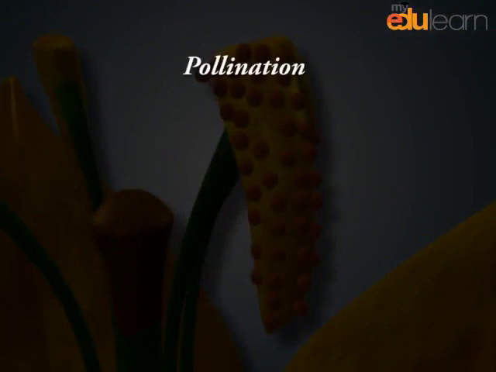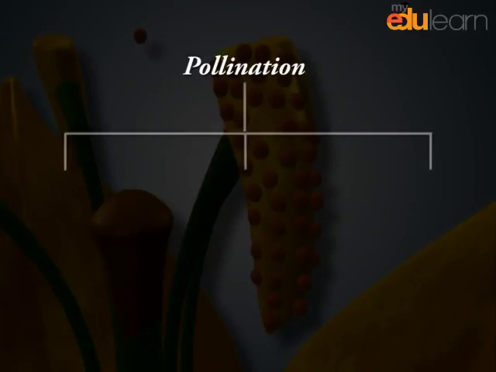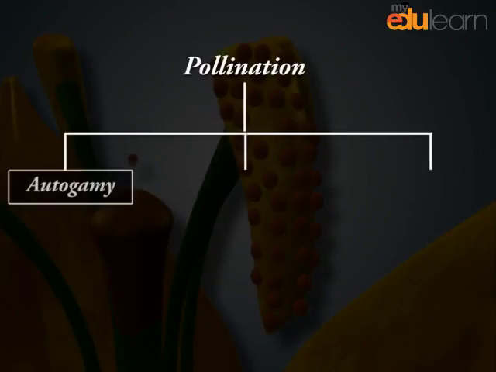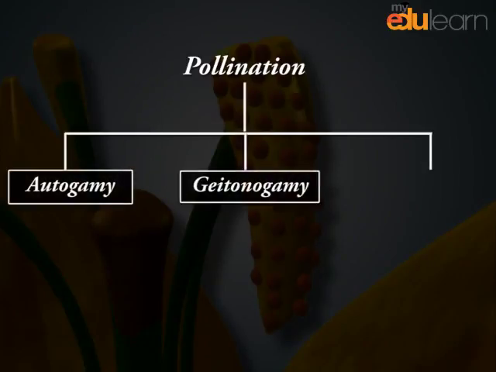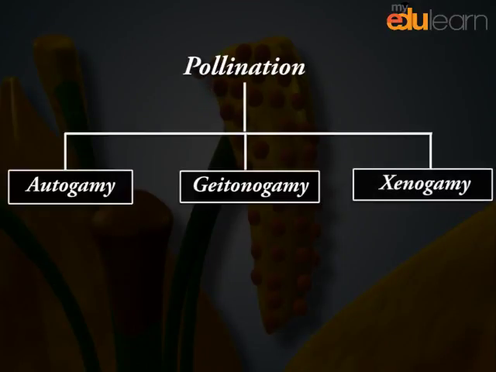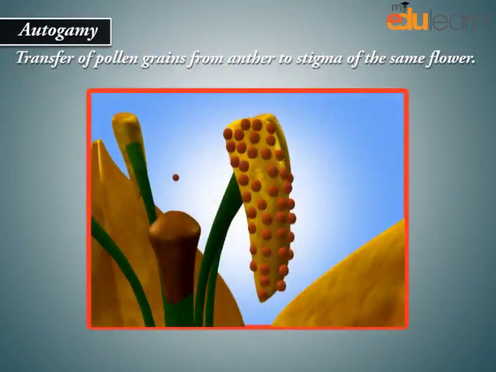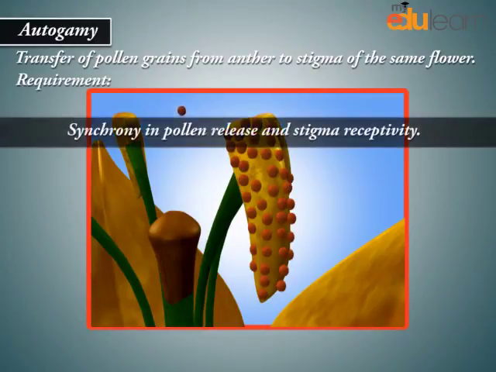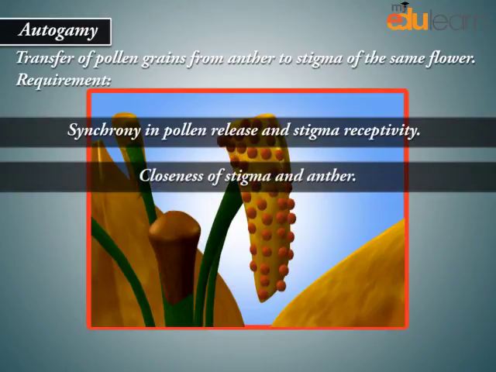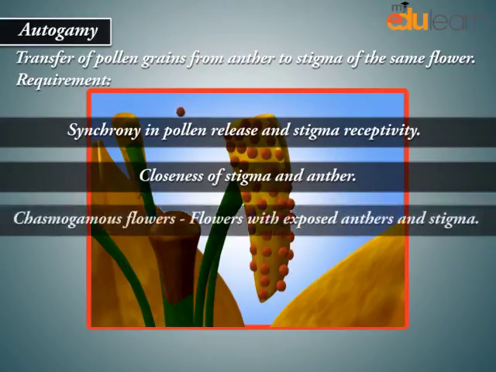Based on the source of pollen, pollination is of three types: autogamy, geitonogamy, xenogamy. Autogamy: transfer of pollen grains from anther to stigma of the same flower. Requirement: synchrony in pollen release and stigma receptivity. Closeness of stigma and anther.